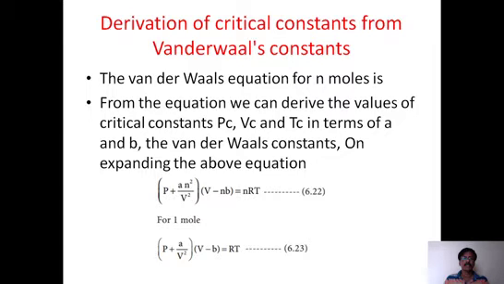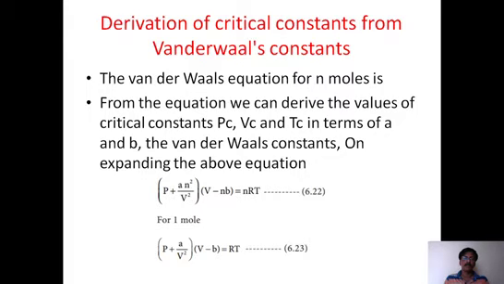Critical temperature is the temperature above which a gas cannot be liquefied. It is the limiting temperature; above this temperature, a gas cannot be converted into liquid form. The minimum pressure required to liquefy 1 mole of a gas at critical temperature is called critical pressure.